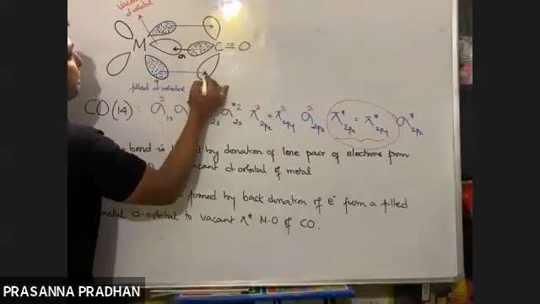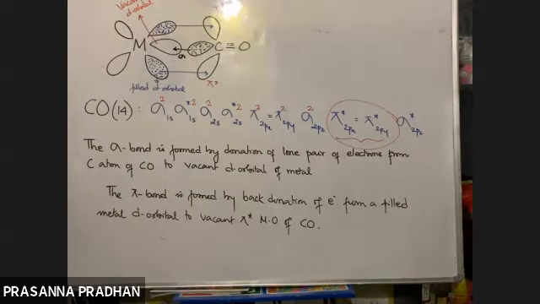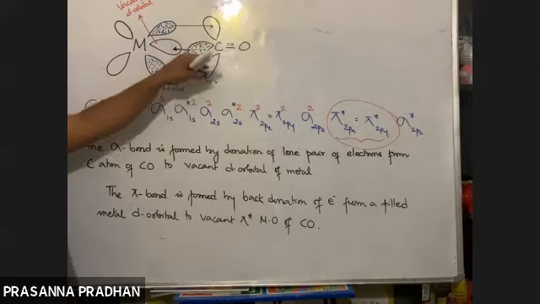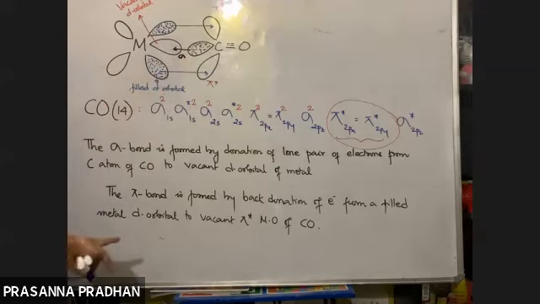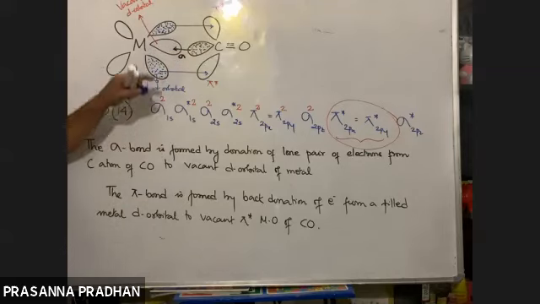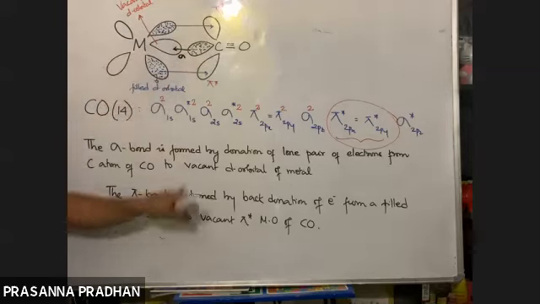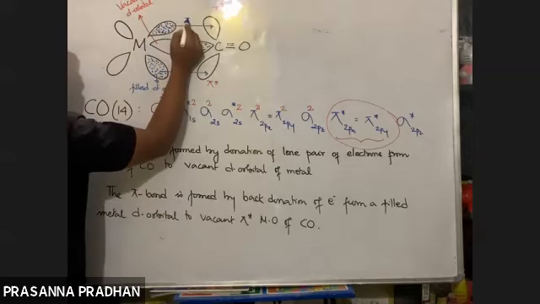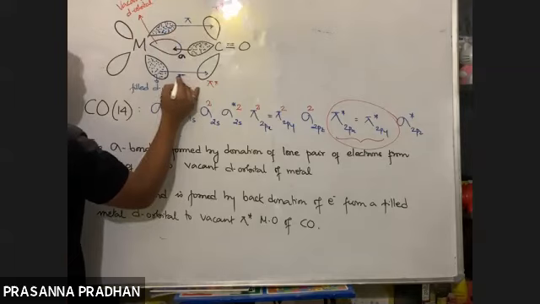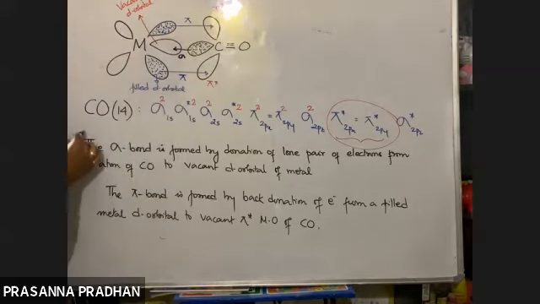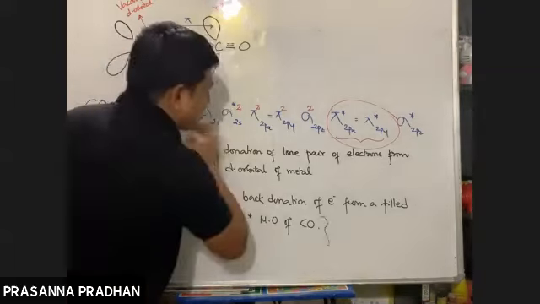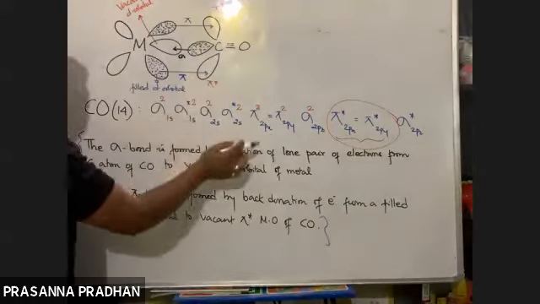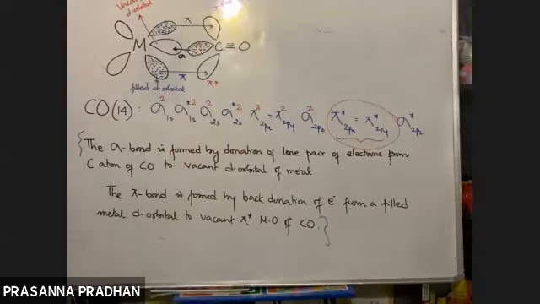Usually what will donate electron? Ligand to metal. हो रहा है sigma bond. But यहाँ पर there will be a back donation of electrons from the filled metal d orbitals to the empty pi antibonding orbital of carbon monoxide, resulting in the formation of what type of bond? Pi bond like this. So just you need to write this much. Okay, no need to show all this. If possible, yes, diagram yaad kar lena.